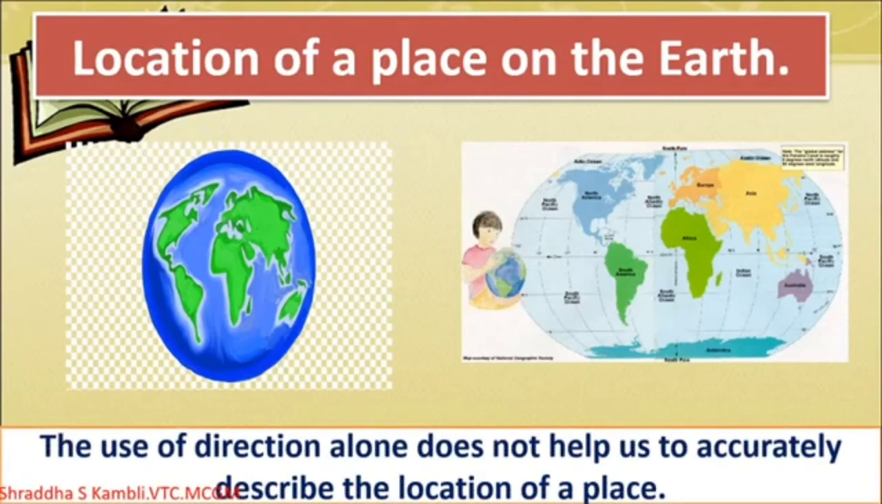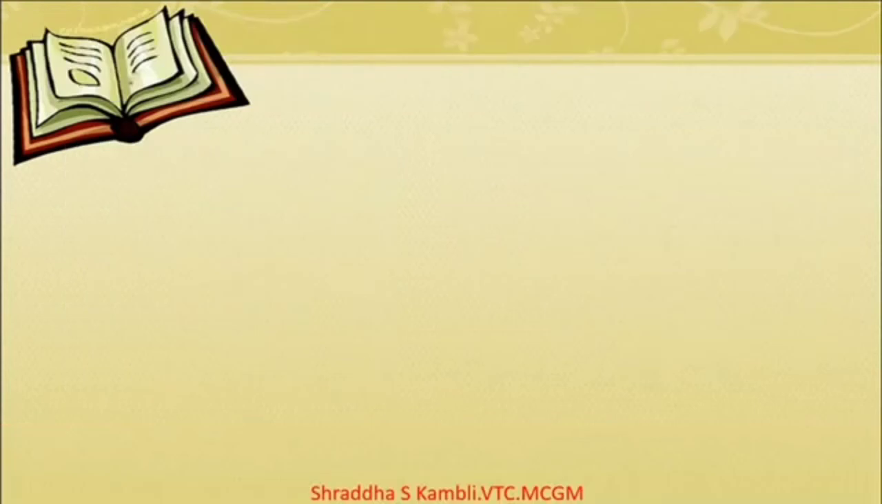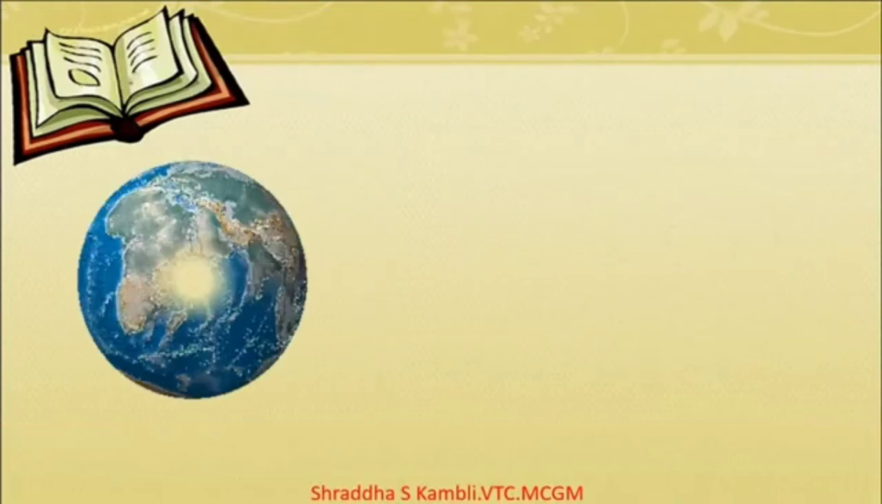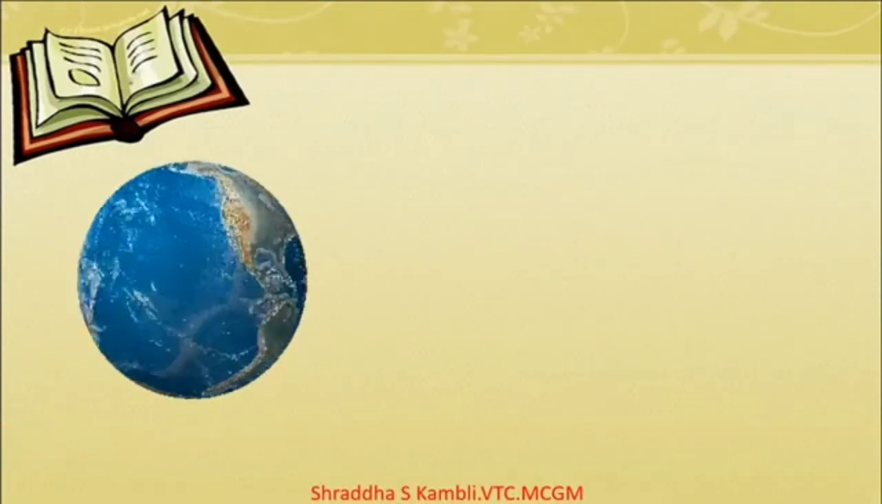So the use of direction alone will not help us to accurately describe the location of a place on the earth. If you want to know about the location of a place on the surface of the earth, you need to know many more things also. You need to have knowledge of some more things. So what are these things? These are the things that we are going to talk about in today's lesson.